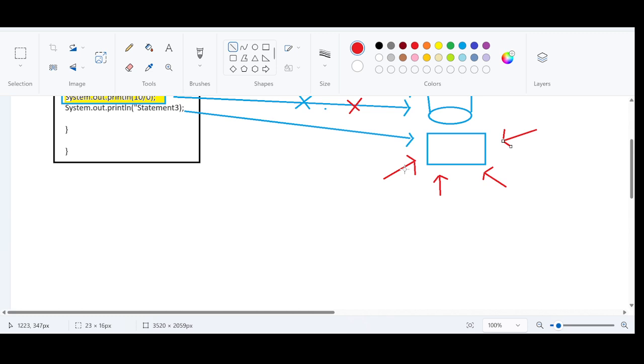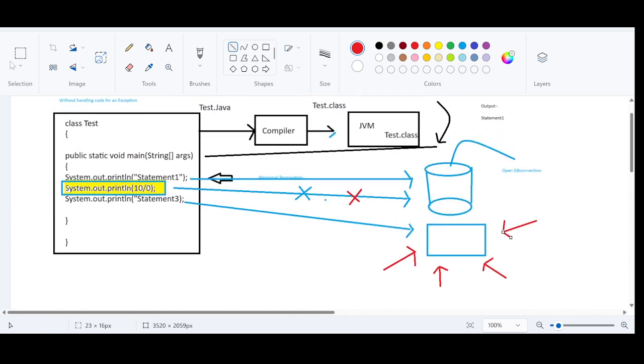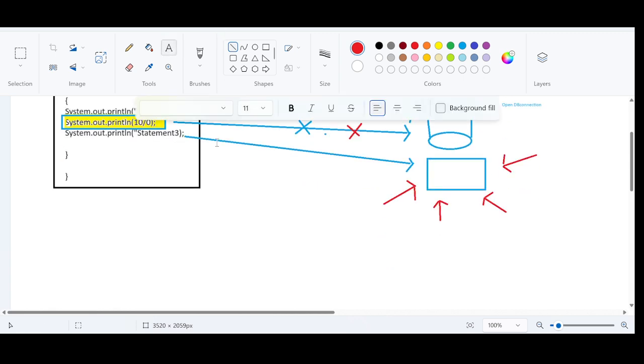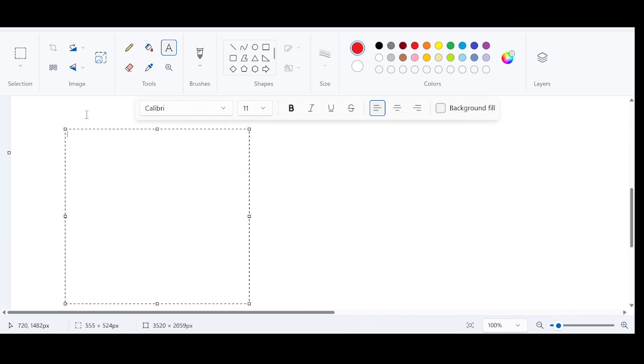right? So how do I handle this exception? Let us say I take the same program. Now here what I am doing is with handling code. I'm using a code to handle that exception. To handle that exception, I'm going to use a code.